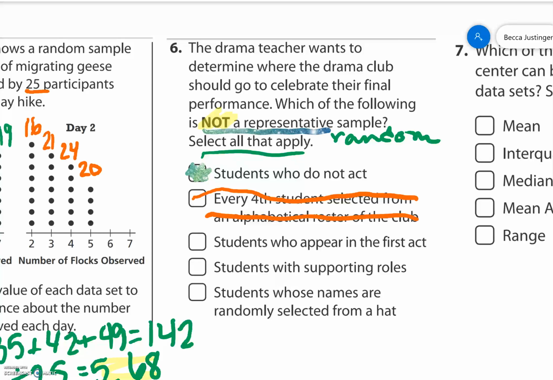Students who appear in the first act. Now that's not random, so that is not representative. Students with supporting roles. That's also not random, so that's going to be not representative. Students whose names are randomly selected from a hat. That is random, so that is representative.